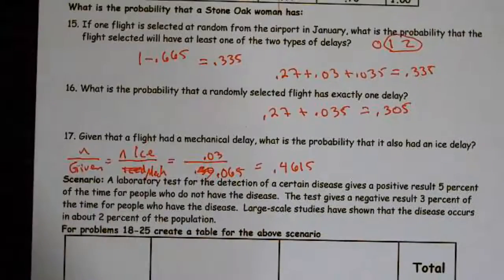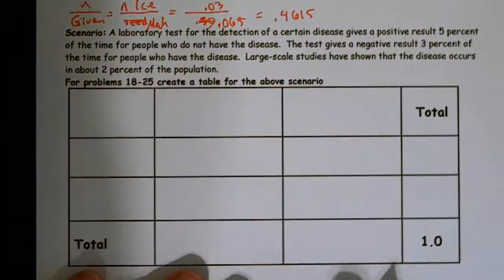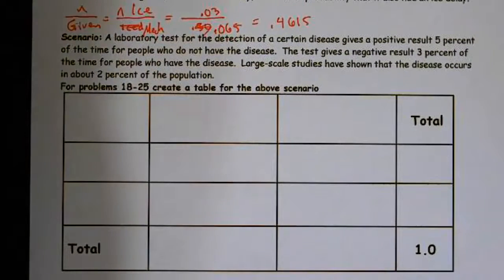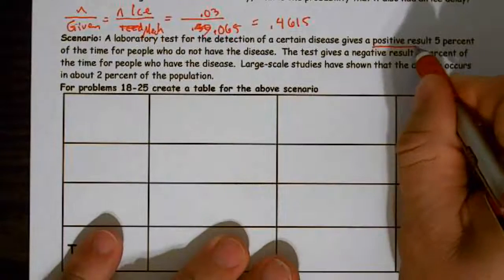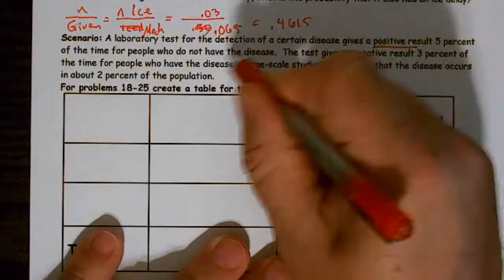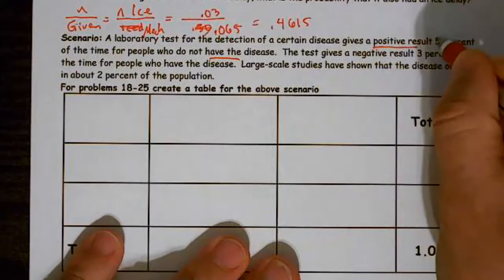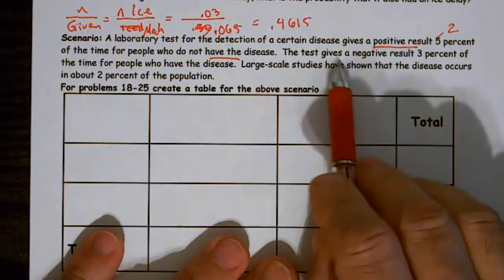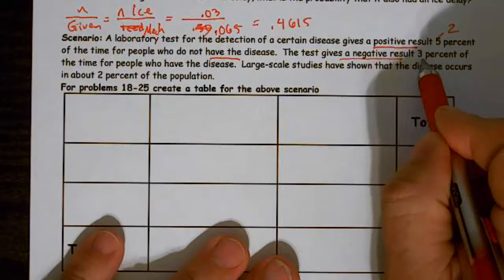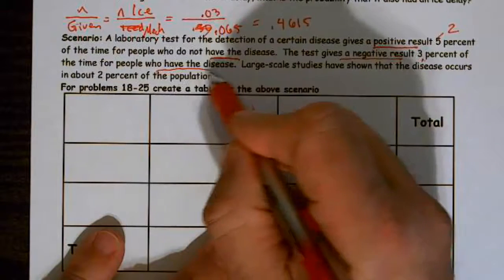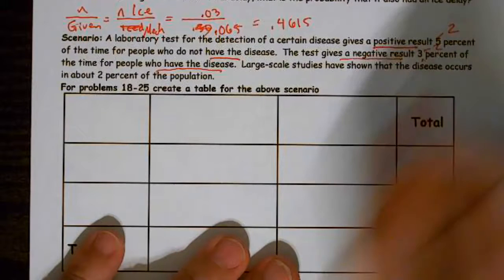All right, and then we need to create a table for this next one, so we have to read carefully. A laboratory test for the detection of a certain disease gives a positive result 5% of the time for people who do not have the disease. Careful: positive and do not have the disease, that's associated with two variables. The test gives a negative result 3% of the time for people who have the disease. This is also two variables.